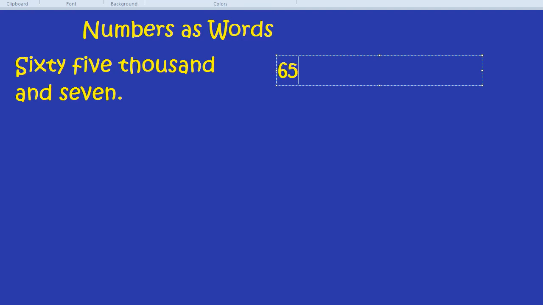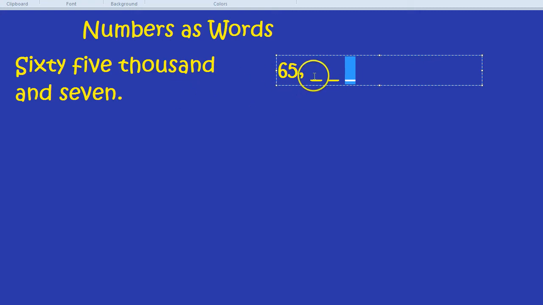Now, it's 1,000, so we know there's going to be 3 more digits. So it's going to be something, something, something. We know that because the thousands are followed by 3 numbers. This is the hundreds, this is the tens, and this is the units.